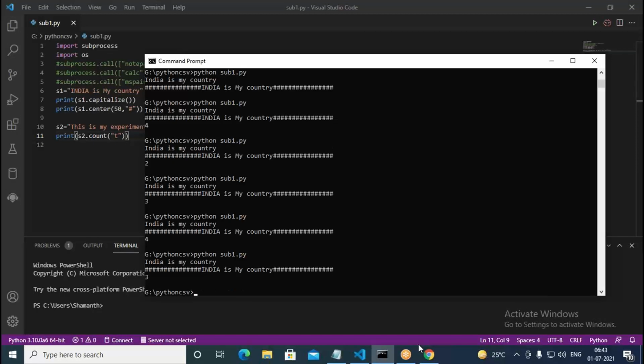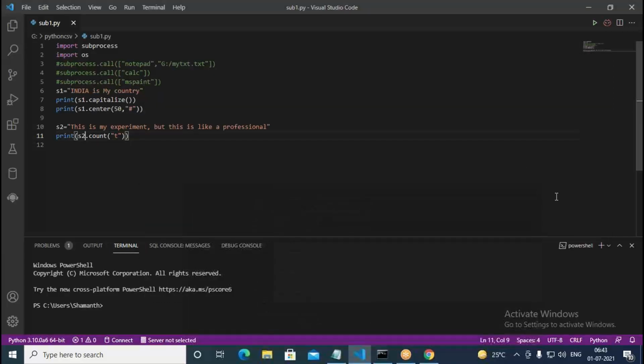Okay, so similarly, we have the count method. One more thing we need to find out is whether the given string is ending with a specified character or not. Now we have professional here. Whether this is ending with NAL or not, we need to find. So here, just write print S2 ends with.